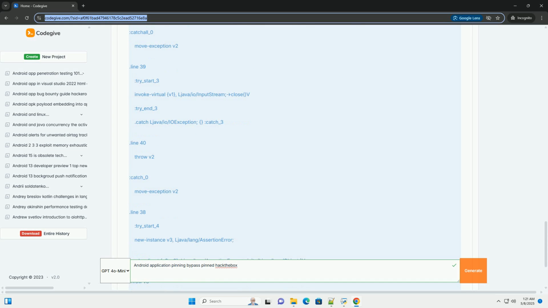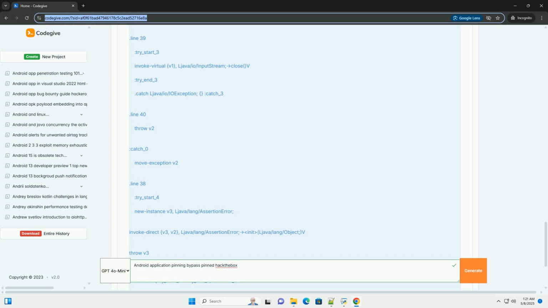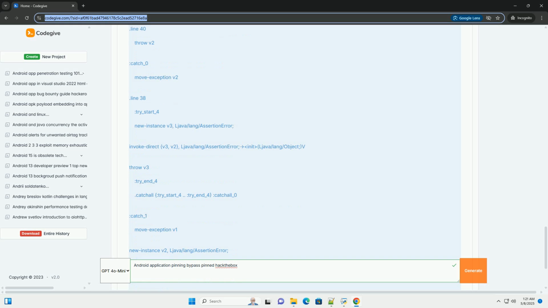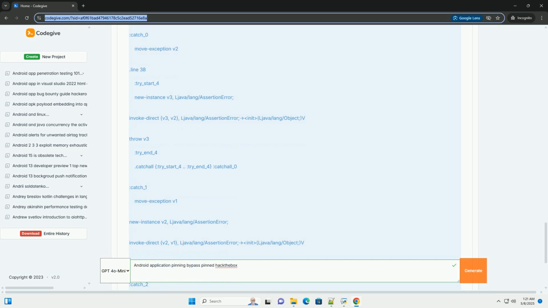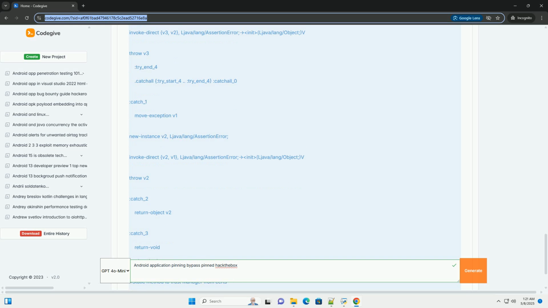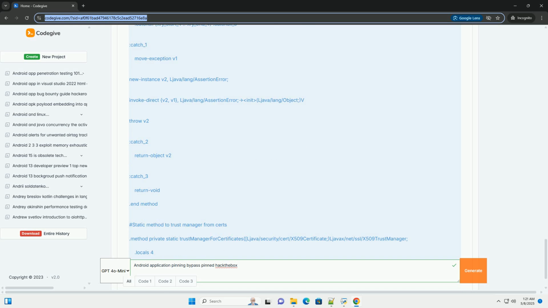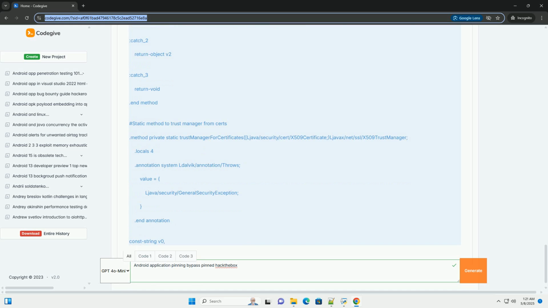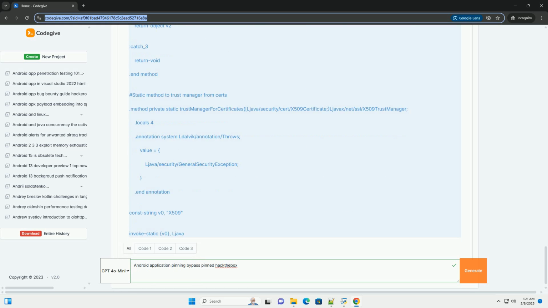Understanding the target application, Pinned, Hack The Box. The Pinned Hack The Box challenge involves a vulnerable Android application that implements certificate pinning. To successfully solve the challenge, you'll need to intercept and modify the network traffic between the application and the server. The first step is to understand how the application implements pinning and identify the vulnerable areas.